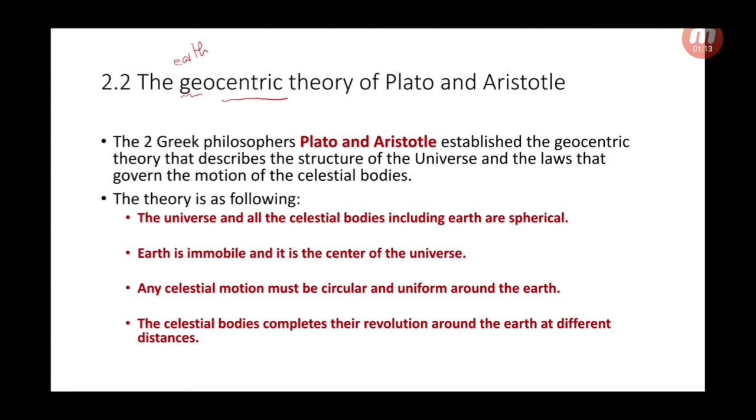So, they believed that all the celestial bodies are moving in a circular and uniform motion around the center of the universe, which was believed to be the Earth. And 4. The celestial bodies complete their revolution around the Earth at different distances. So each celestial body has its own distance from the Earth. So it completes its revolution around the Earth at a different distance.